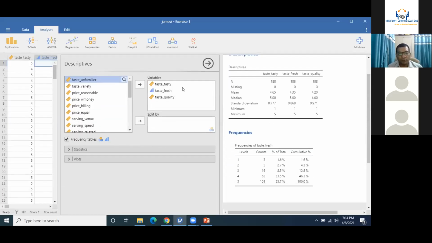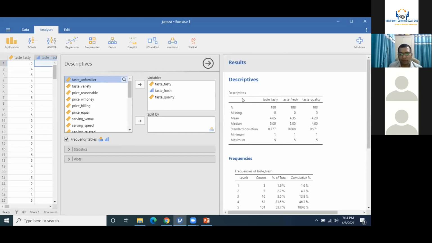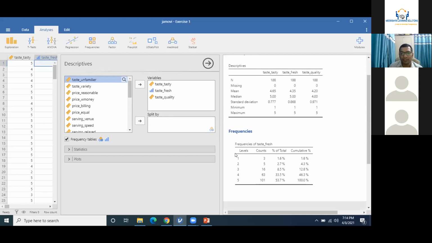For scale data, it does not calculate frequency. For scale data, only descriptives are enough. But if there is ordinal data, or nominal data, you will be able to see the frequency. And why is this so? If you can recall, scale data does not have labels in Jamovi, whereas ordinal data does have labels in Jamovi, right?